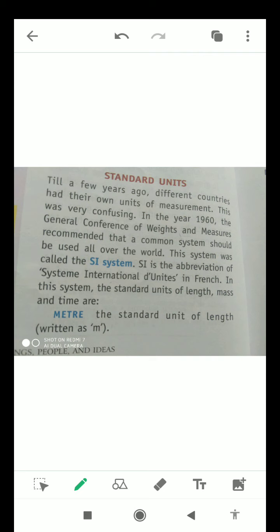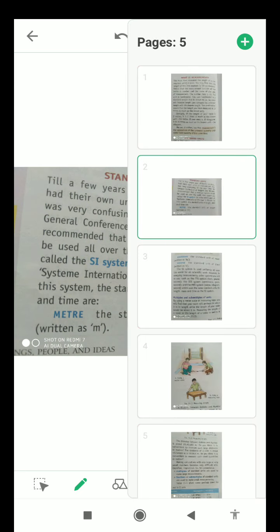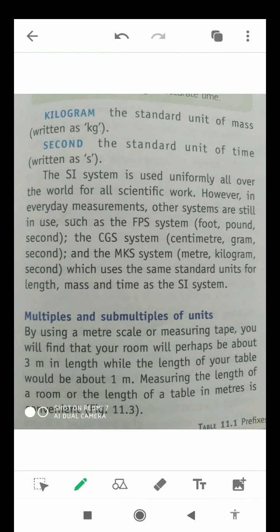In this system, the standard units of length, mass, and time are: for length, it is the meter, and it is written as small m. For mass, it is the kilogram, and it is written as kg.